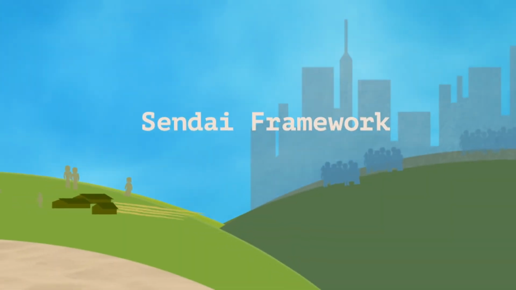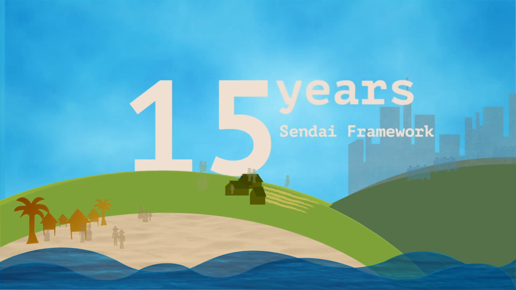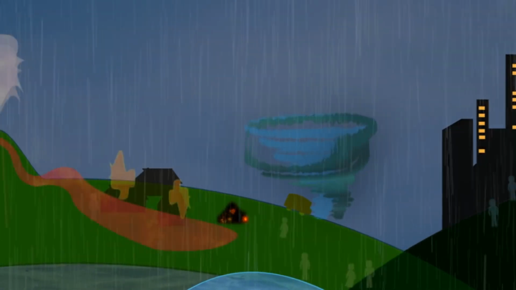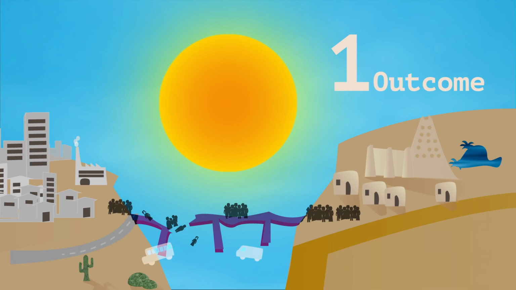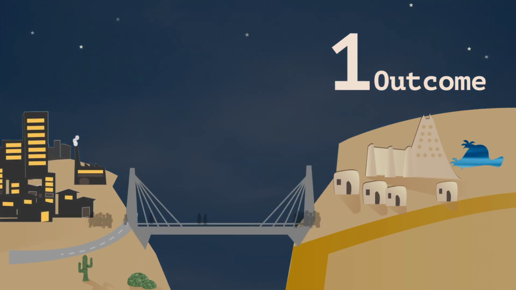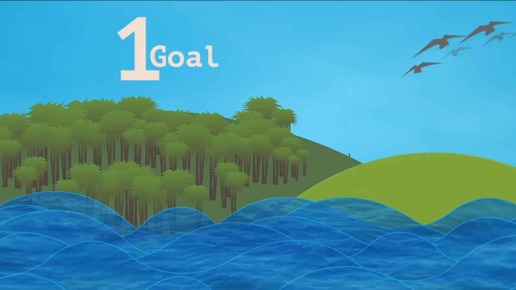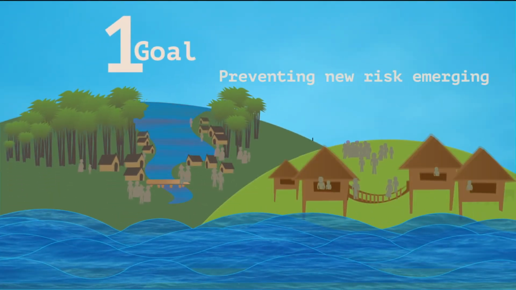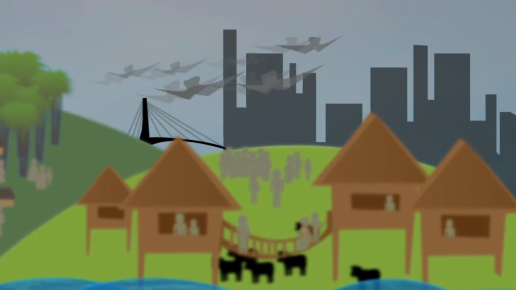The Sendai Framework is a call to action over the next 15 years to make the world a safer place and to reduce the risk of man-made and natural hazards. It is designed specifically to achieve the substantial reduction of disaster risk and losses in lives, livelihoods and health. Preventing new and emerging risk and reducing existing risk is essential to any substantial reduction in disaster losses.